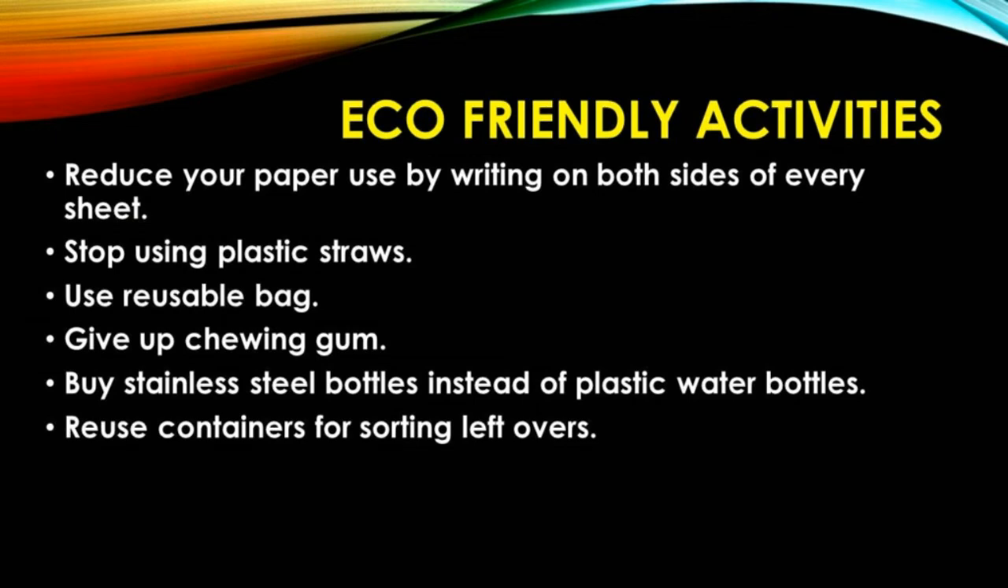Eco-friendly activities. Reduce the paper use by writing on both sides of every sheet. Stop using plastic straws. Use reusable bag. Give up chewing gum. Buy stainless steel bottles instead of plastic water bottles. Reuse containers for storing leftovers. The first fully synthetic plastic was invented by Leo Baekeland in 1907.